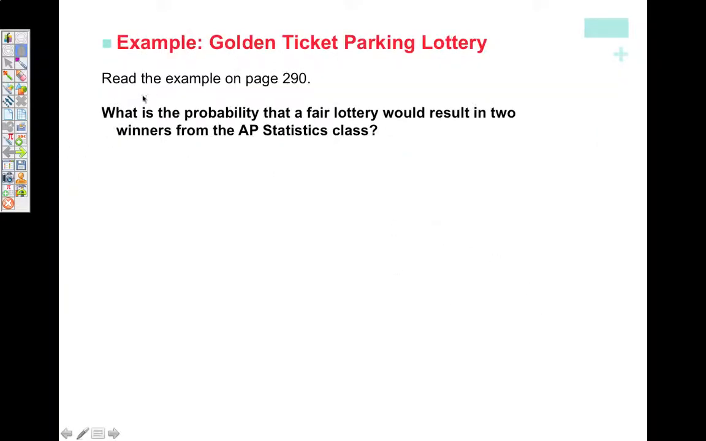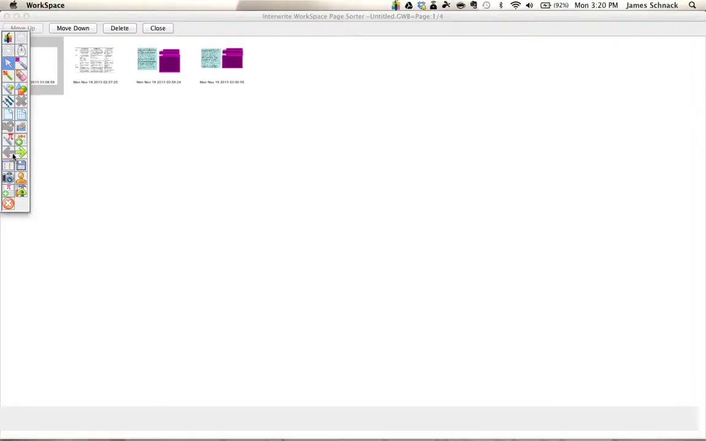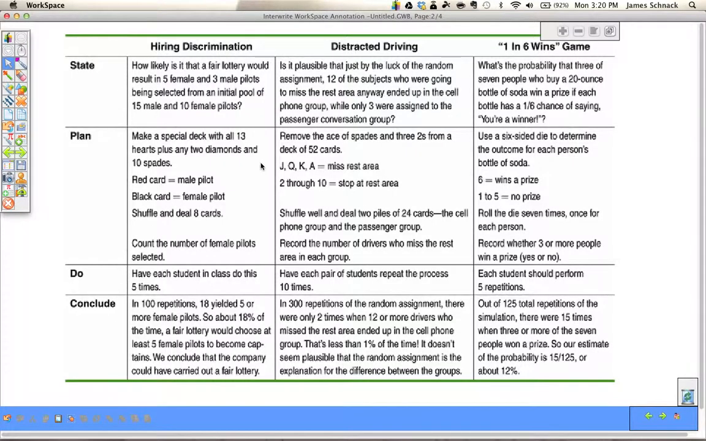So, golden ticket parking lottery. Before we get into this one, let's look at some different state, plan, do, conclude examples. So here are three different scenarios, three different questions that we're looking at. And these are just examples of what we would state, plan, do, and conclude, what these sorts of things should look like. So take some time, look at these three scenarios, and if you have questions, make sure that you're asking.